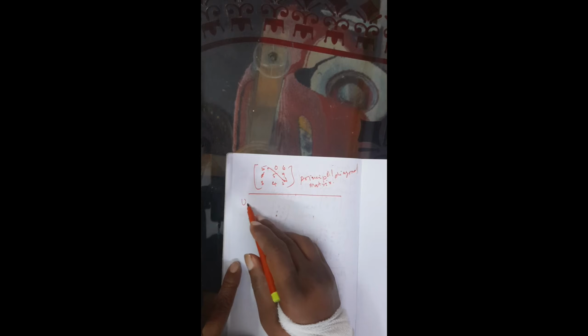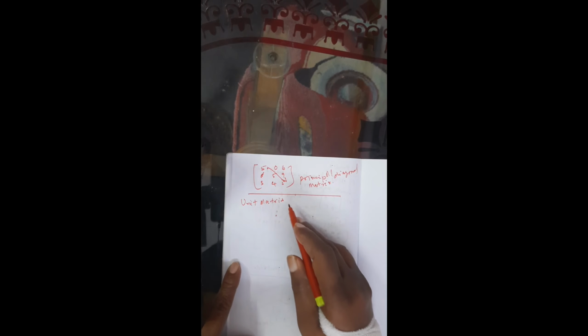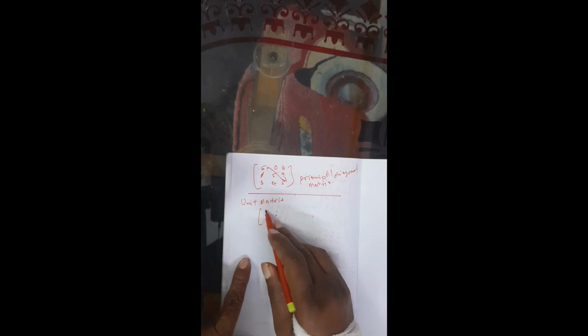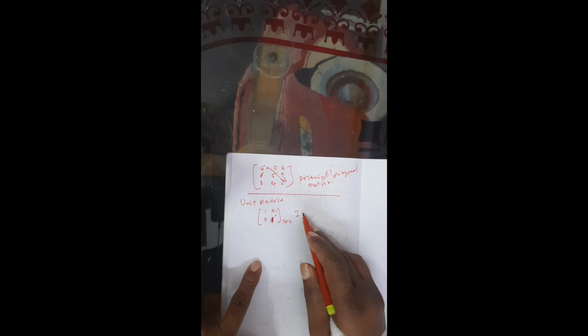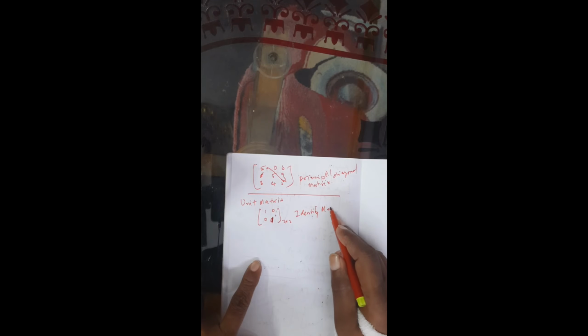Now, unit matrix. What is a unit matrix? A matrix whose principal diagonal elements are 1 and all others are 0. This is called the principal diagonal. This 1 0 0 1 is a 2 by 2 identity matrix, or we call it a multiplicative identity matrix also.